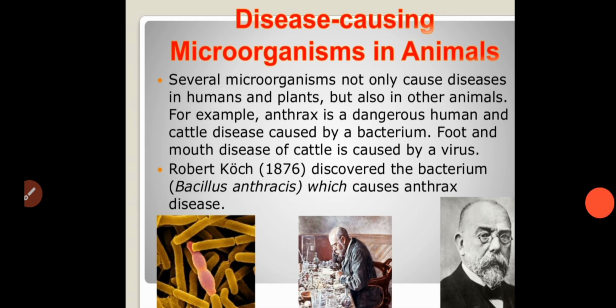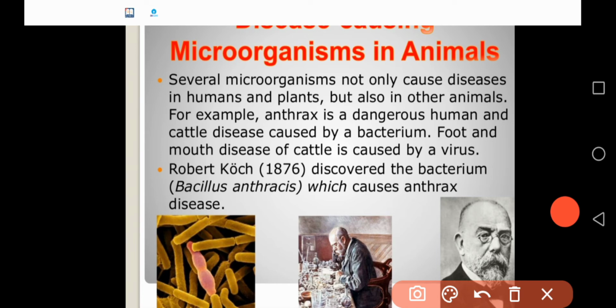Next, coming to disease causing microorganisms in animals. Several microorganisms cause diseases not only in human beings and plants but also in other animals. For example, a very dangerous disease is anthrax. Anthrax is a dangerous human and cattle disease caused by a bacterium. Similarly, foot and mouth disease of cattle is caused by a virus.